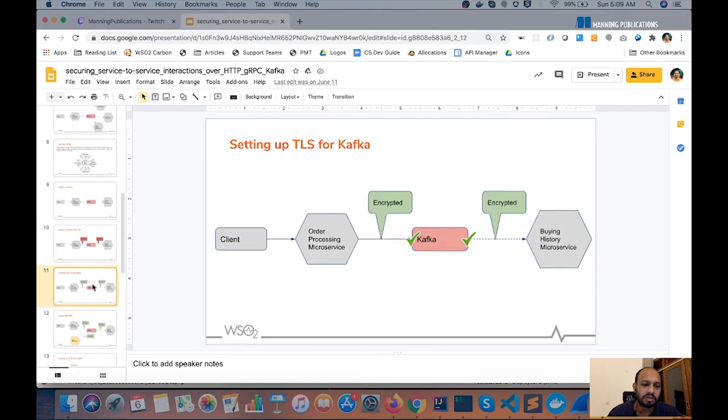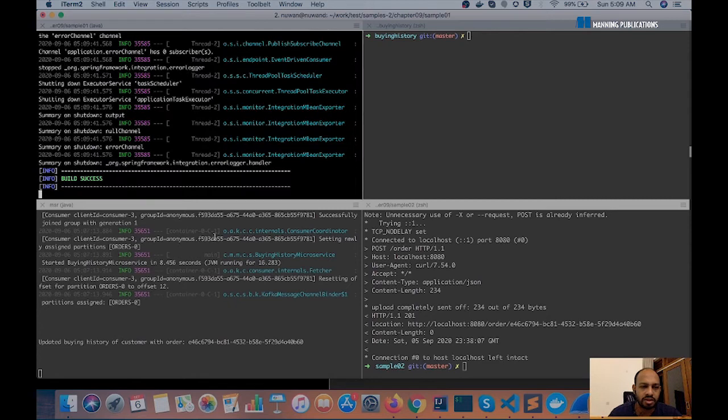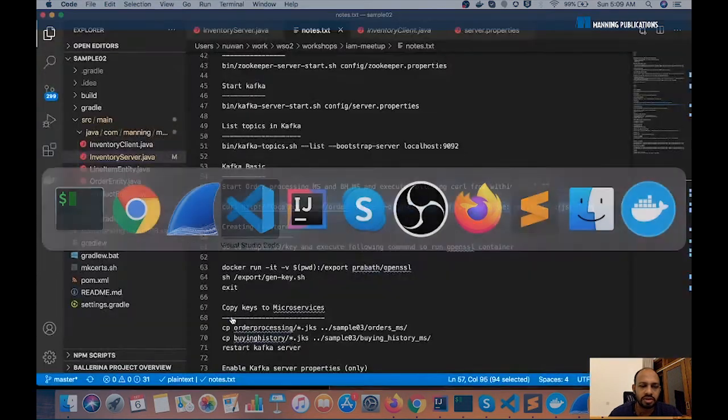To make that happen, we enable TLS for Kafka. So let's go ahead and see how we can enable TLS for Kafka. Let's shut down these two microservices.